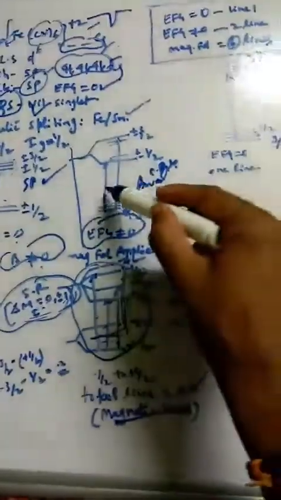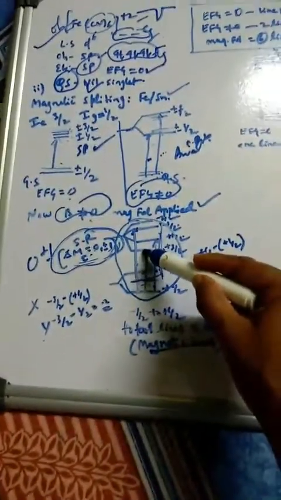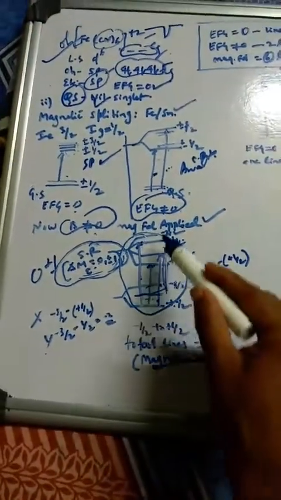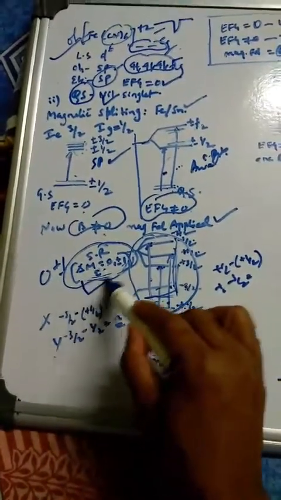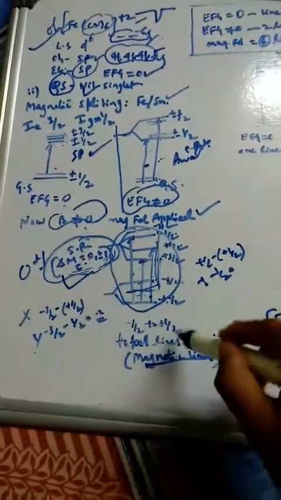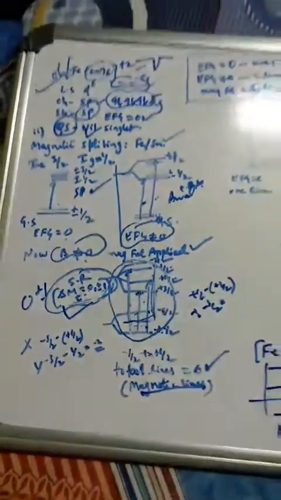See here, for quadrupole splitting I am going to get two lines, but in a magnetic field I am going to get 6 magnetic lines: from plus half to above these 3 lines and minus half to above these 3 lines, satisfying the delta m equal to 0, plus or minus 1 selection rule. So in total 6 lines I am going to get. This is the difference between the quadrupole splitting and magnetic splitting.